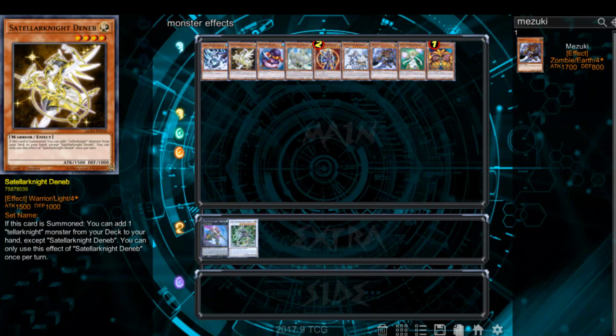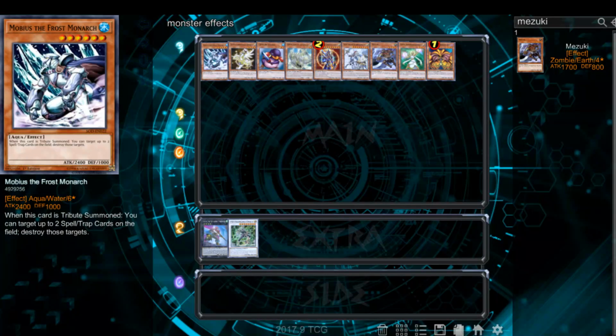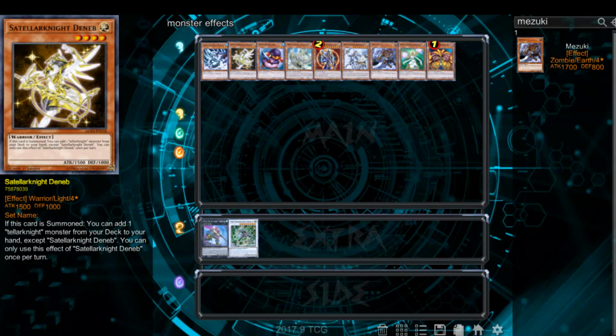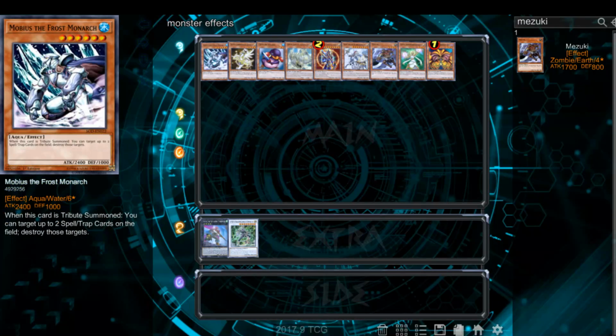Now, when you look at these two cards, you'll notice a difference. One is a when effect. One says when it's tribute summoned, the other says if it's summoned. The key word in that sentence is if and when. Because Mobius is not a mandatory effect to destroy 2 spell or trap cards, he can miss timing. What that means is if you somehow tribute summon him in the middle of a chain, he will not be able to destroy the 2 spell and trap cards.